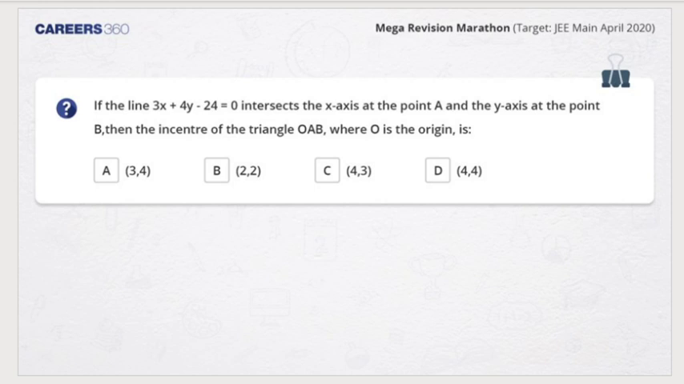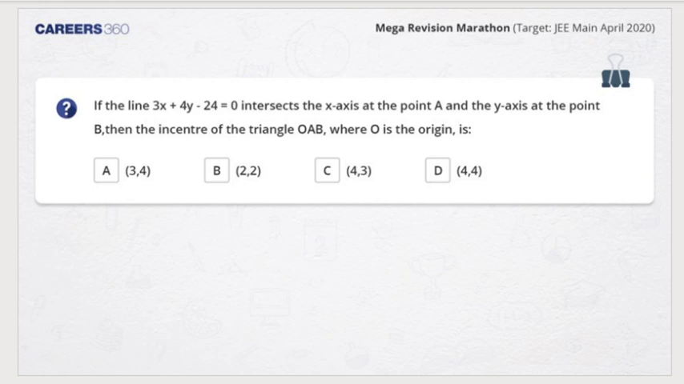The question is, thank you students. If the line 3x + 4y - 24 = 0 intersects the x-axis at the point A and the y-axis at the point B, then the incenter of the triangle OAB, where O is the origin. Right. Now this is the question. This question was once asked in IIT JEE and you try to figure it out. It's a very good question in itself.